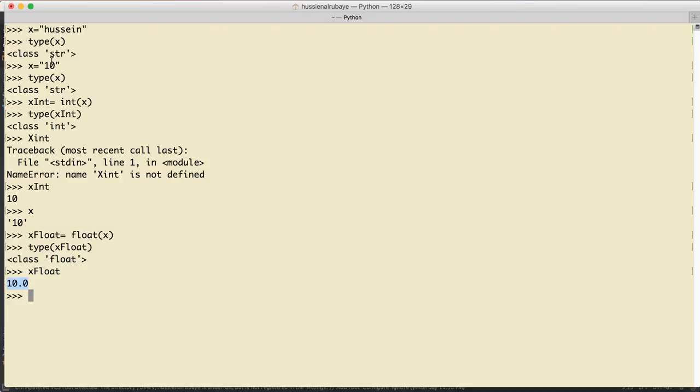So did you see? x was a string, but it was very easy for us to change it to integer and change it to float. So you just write the data type: integer int, float, long, you say long, whatever.